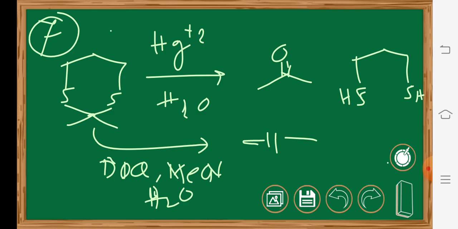So in this way, these are the outline particularly for DDQ, which is most importantly an oxidizing agent for the active methyl functions. Okay, if you are satisfied with the